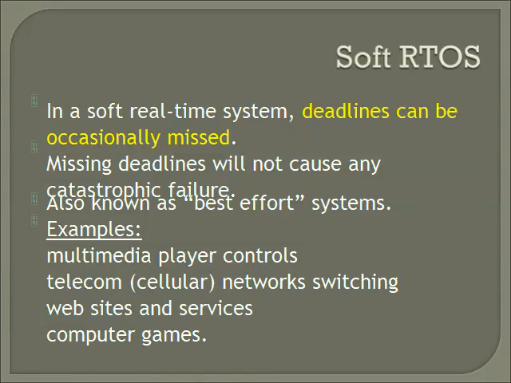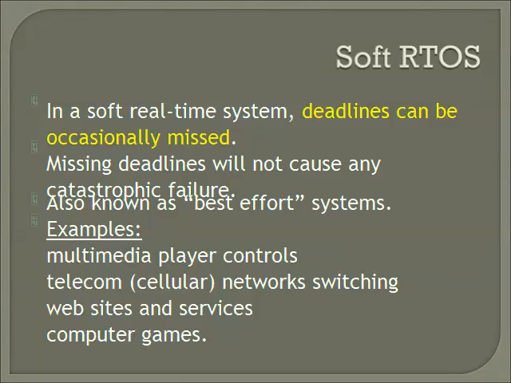The system cannot miss the deadline for every task; it should meet the deadline according to the priority. If the system is missing the deadline every time, the performance of the system will be poor and it cannot be used as a real-time system.